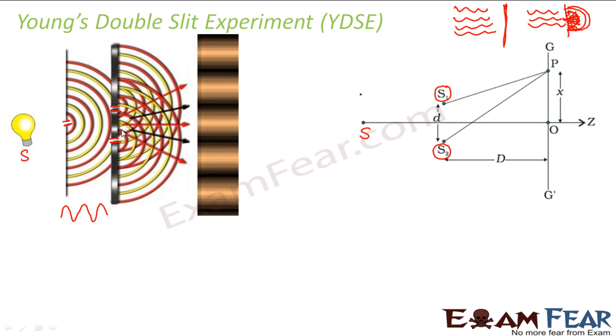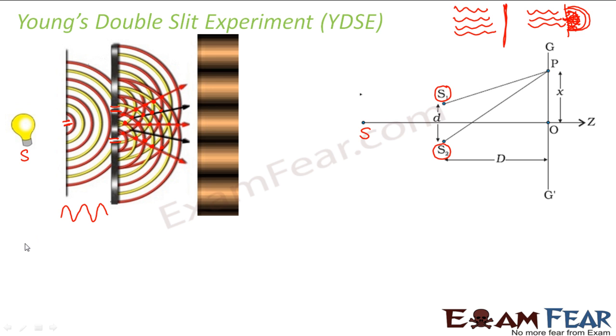Now if you look at it very carefully, you will see that there are points where red overlaps. For example, these are the points where red overlaps. Similarly, there are points where yellow overlaps. Right? So these are the points where red and yellow overlap. Yellow, red, yellow, red. Similarly, there are points where red, yellow overlaps. So where is constructive interference taking place and where is destructive interference taking place?